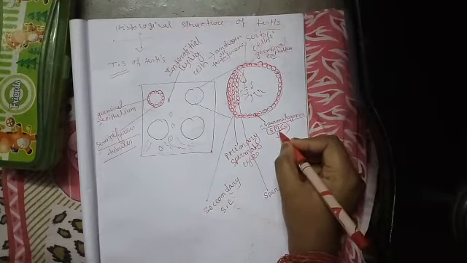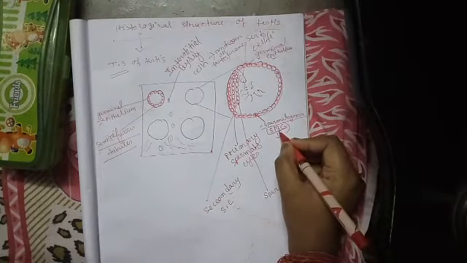Then the secondary spermatocyte will divide to form the spermatid cells. The spermatid cells then again divide to form motile sperms. Another type of cell, which is known as Sertoli cell, remains present between the germinal epithelial cells. The Sertoli cells are elongated cells which remain present between the germinal epithelial cells.